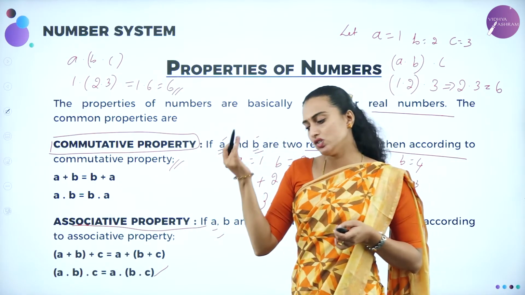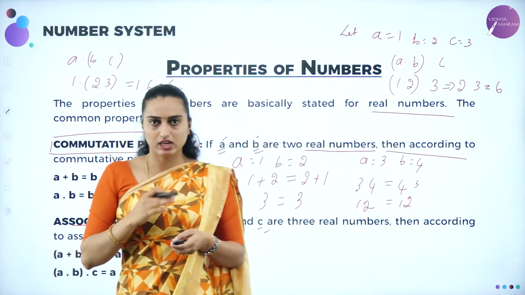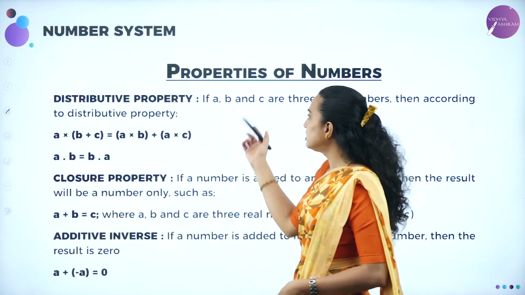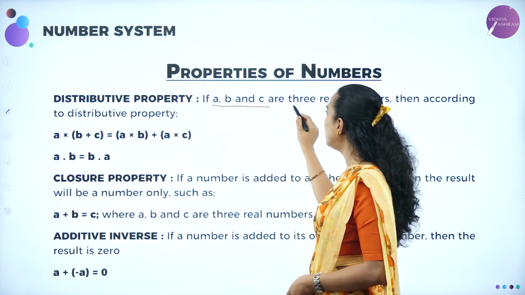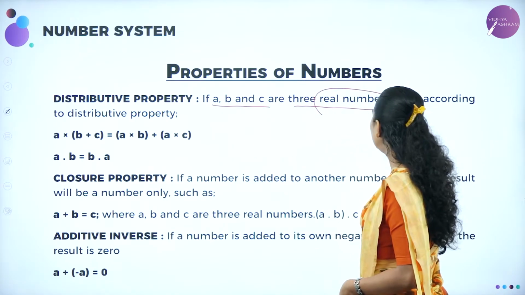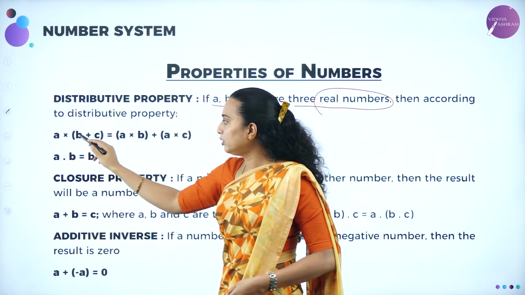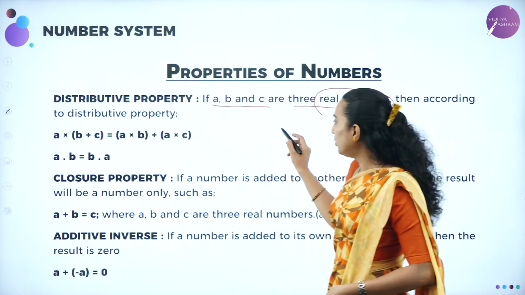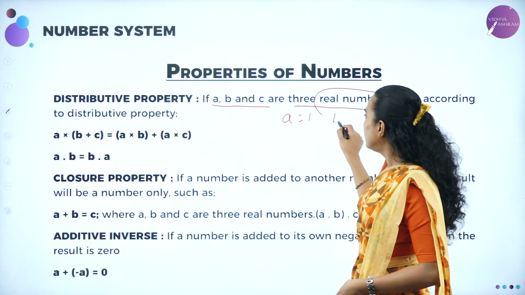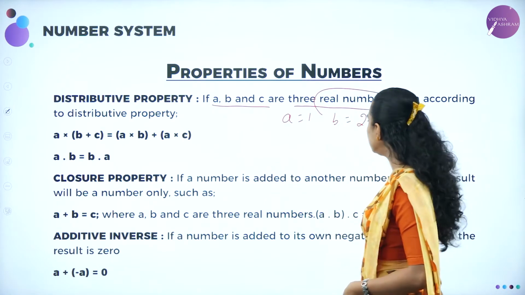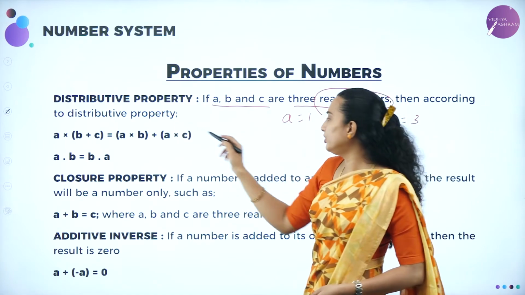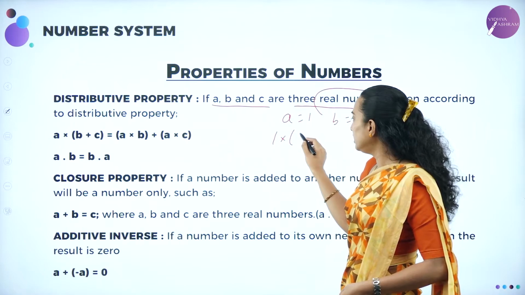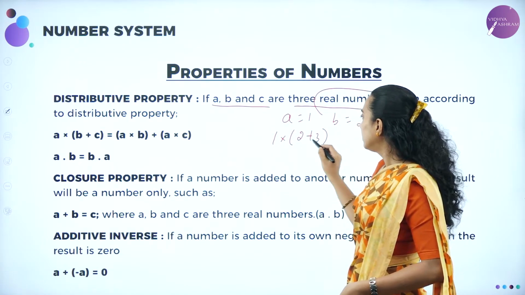Okay, this extension you are going to study in your 11th standard. Okay, next we'll be moving on to the distributive property. The distributive property is this: A, B, C are three real numbers. Then according to that property, A into (B plus C) is equal to A into B plus A into C. So here I am going to take, let A equal 1, B equal 2, and C equal 3. If I am going to take A into (B plus C), what is that? 1 into (2 plus 3), which is nothing but what?